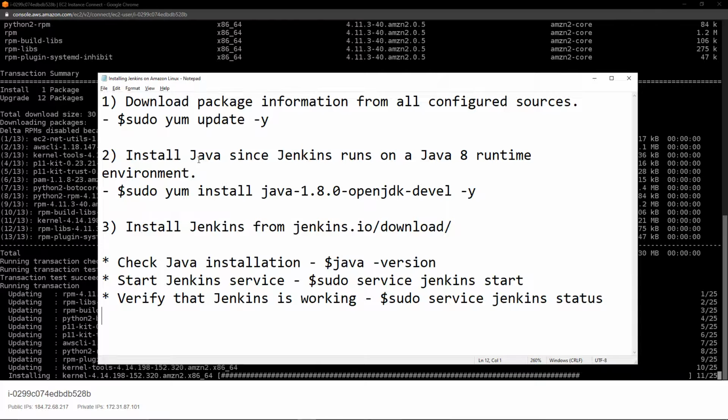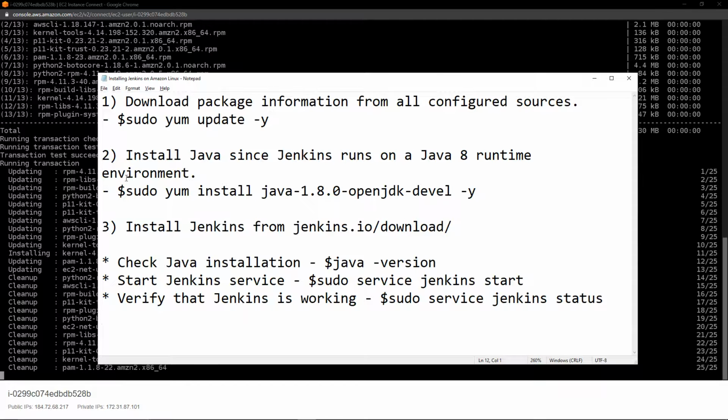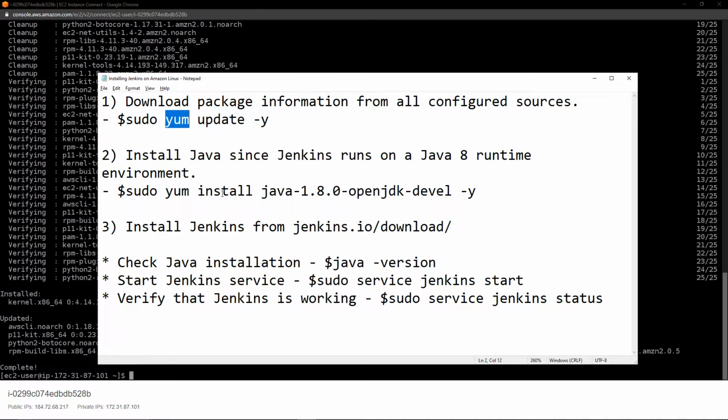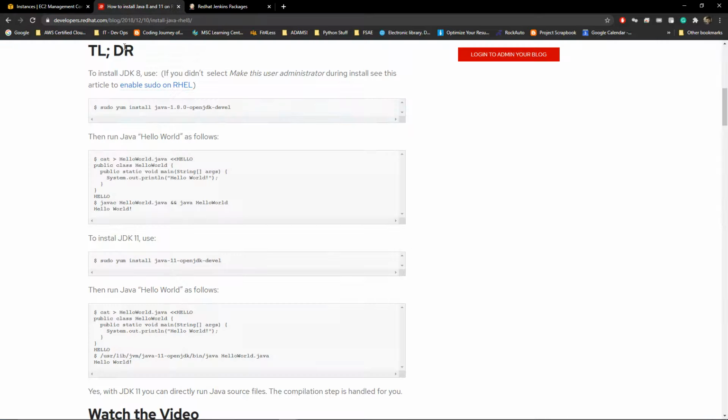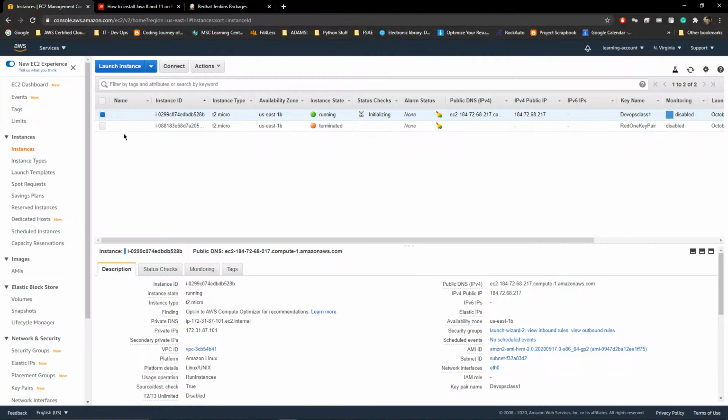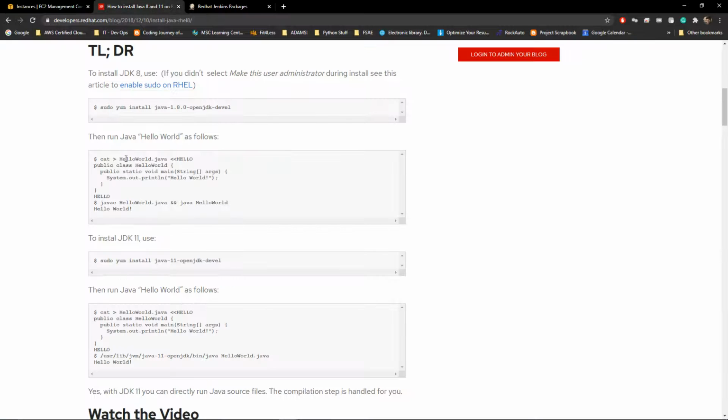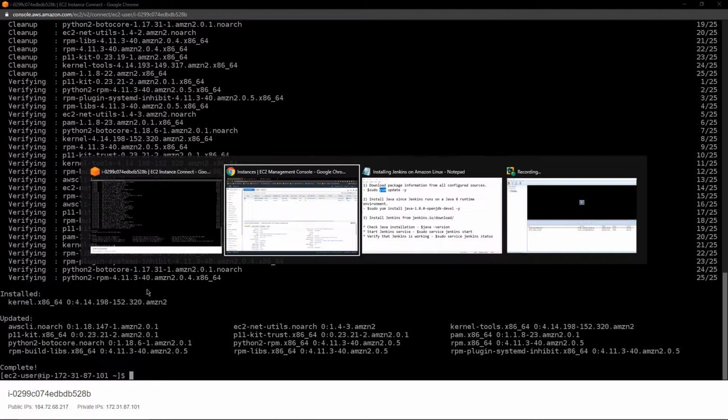Okay, so the next step would be to install Java. I'm going to leave this down in the description, and if you're using Ubuntu, make sure you use apt instead of yum because of the package manager thing. So the place that I got this command from was, I just googled install Java 8 on RHEL, which stands for Red Hat Enterprise Linux, since Amazon Linux 2 is based on RHEL, and I just copy pasted this sudo yum install Java command. So I have that there, so I'm just going to type this out.